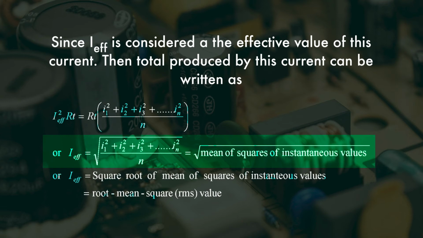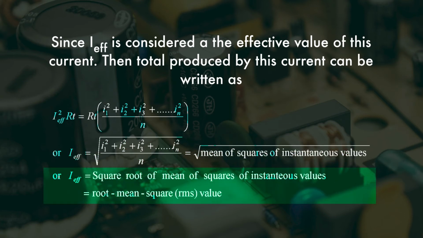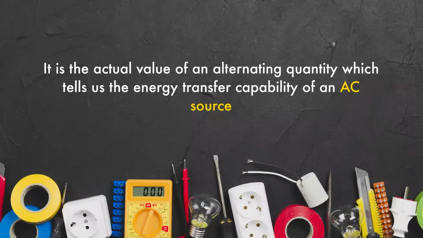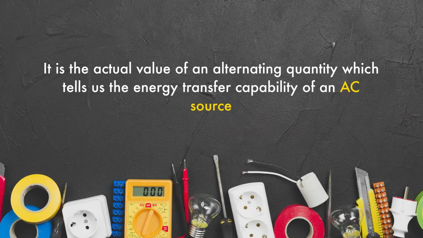So you can write I effective is equal to what? Under root mean of square of instantaneous value. So I effective is equal to what? Square root of mean of square of instantaneous value, or you can say root mean square value. It is the actual value of an alternating quantity which tells us energy transferred capability of an AC source.